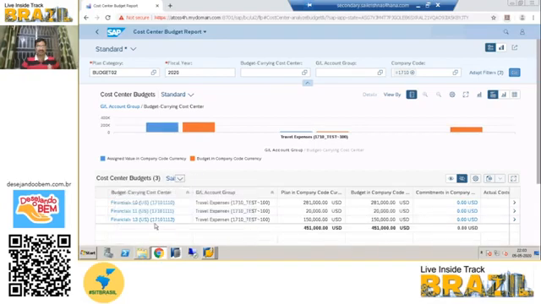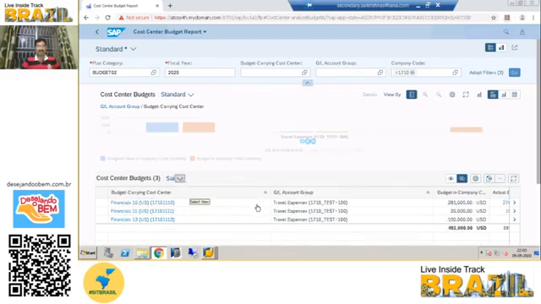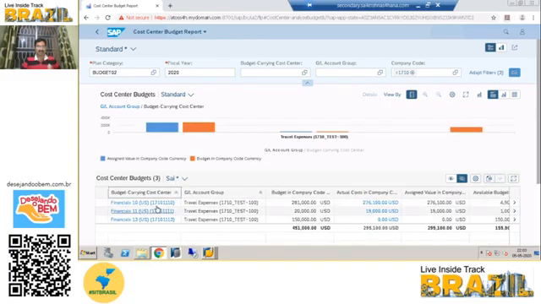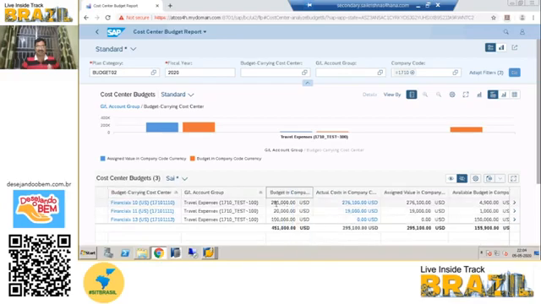You can create your own layout here. For example, the travel expenses. See, there are three cost centers. Out of these three cost centers, what is the budget amount? 2,81,000, 20,000, and 1,50,000. Out of which, what is the actual cost?